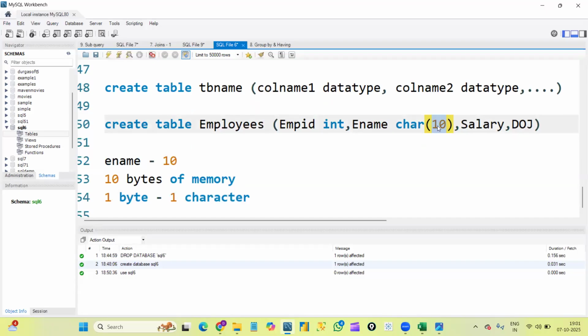I'm allowed to enter up to 10 letters only, 10 characters only, because each byte will take one character to store. I am allocating 10 bytes only for this particular employee name column. Okay, that is the concept here.